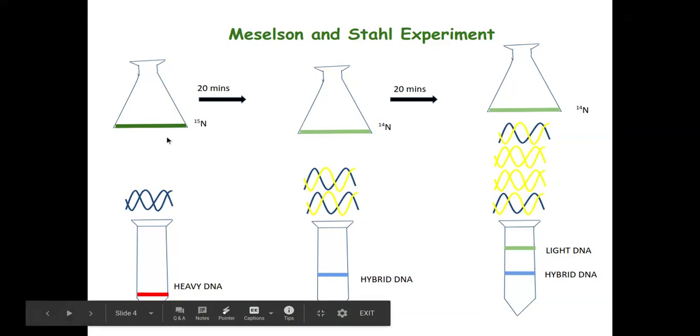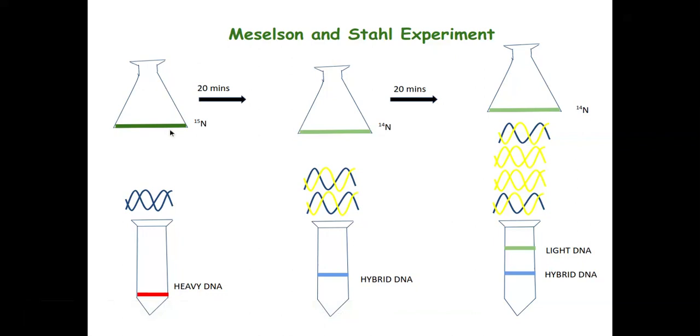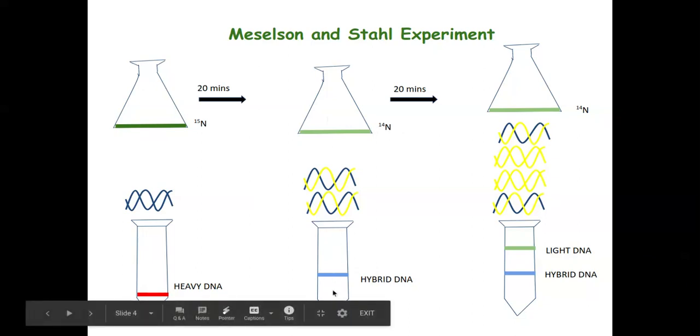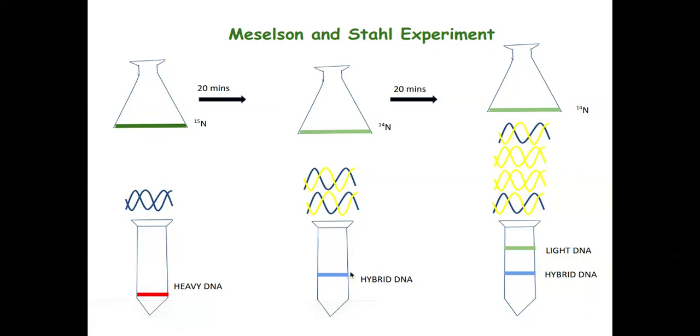So this is when they grew E. coli for 20 minutes in N15 medium. After 20 minutes, they transferred the same E. coli bacteria into another nutrient medium, this time containing nitrogen 14, the lighter isotope. When the bacteria were allowed to grow here, and the DNA was extracted and density centrifugation done, it was seen that the DNA was no longer heavy DNA, but a hybrid DNA with intermediate weight.